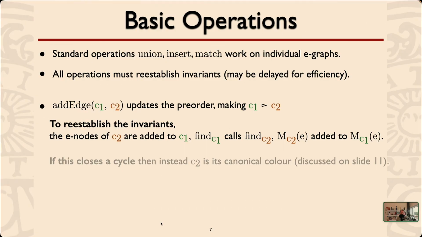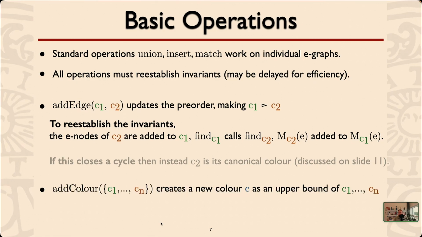So this has been done in one way for colored E-graphs and in another one at ICFP for these other E-graphs. And adding such an edge can close a cycle, and there we can do some optimizations that I'll talk about later.